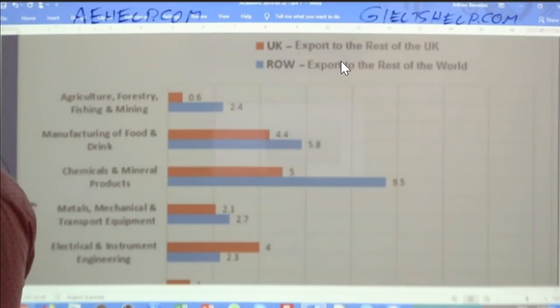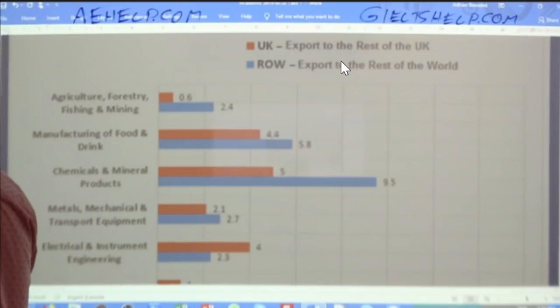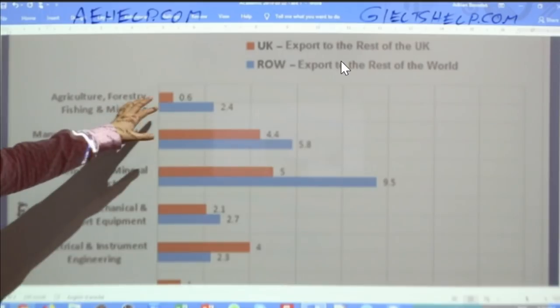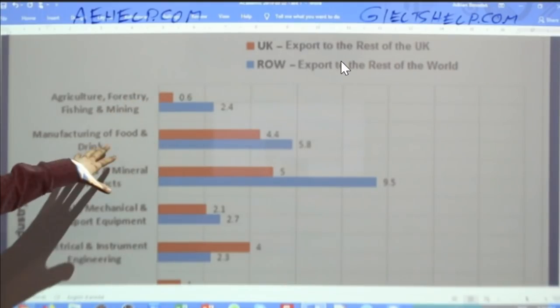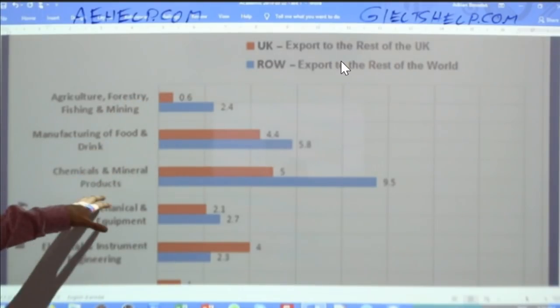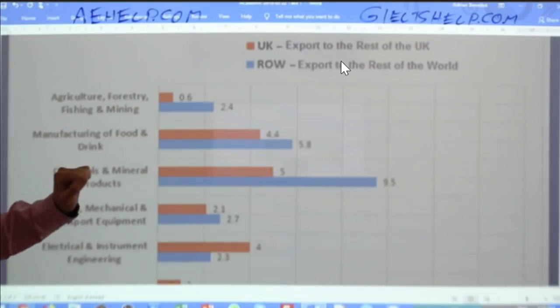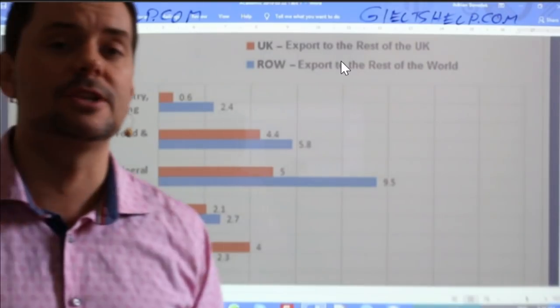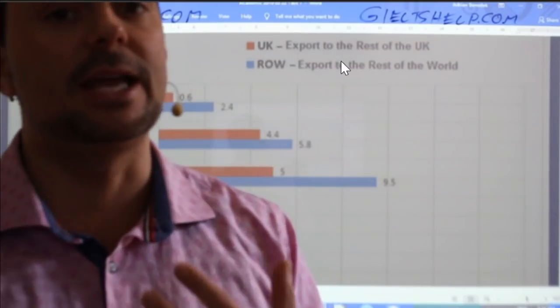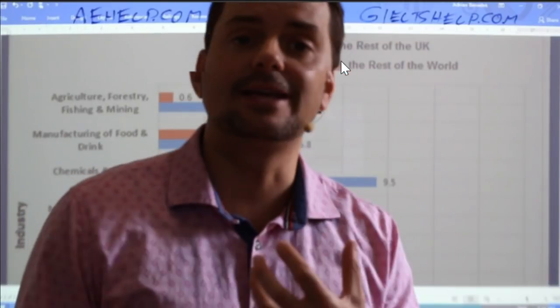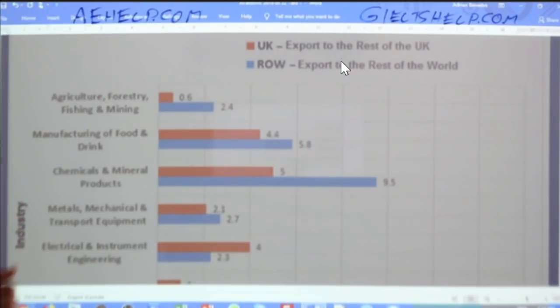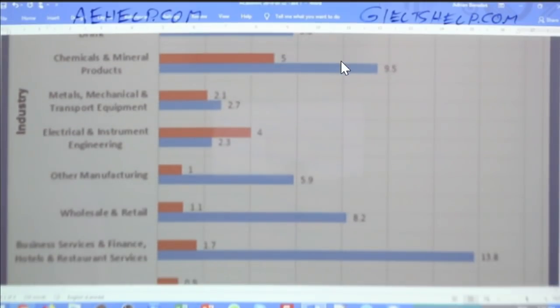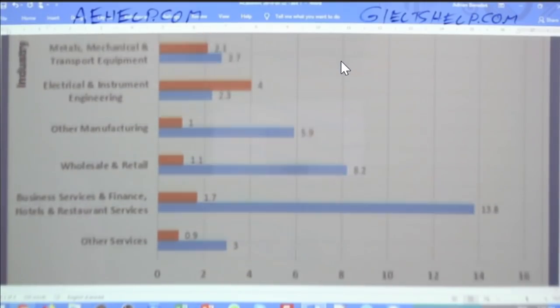Okay, so let's take a look at this. Bear with me. I'll try to move it around. So this first one here is agriculture and forestry, manufacturing, food and drink, chemicals and mineral products. So as most of you know, at this point, before I begin writing anything else, I need to identify my key points of comparison. What am I looking for in this bar chart when I'm comparing key points here? What am I looking for?